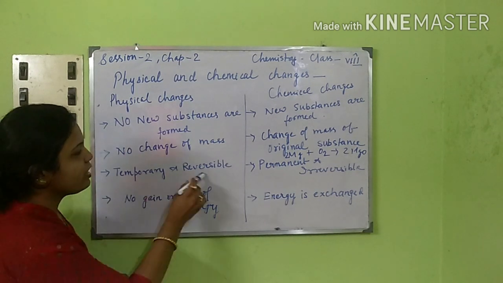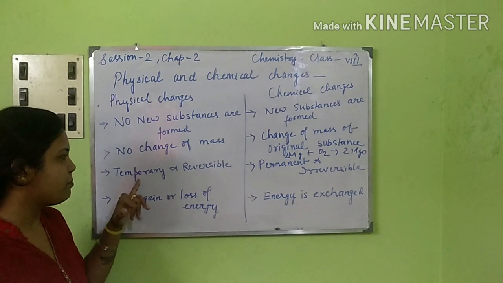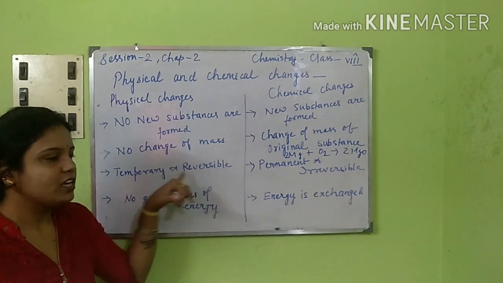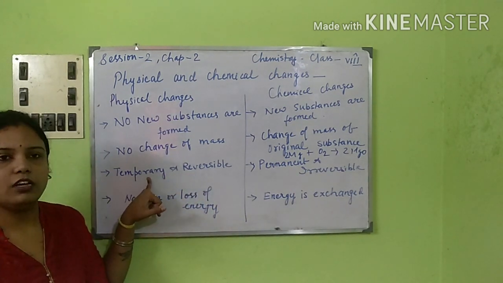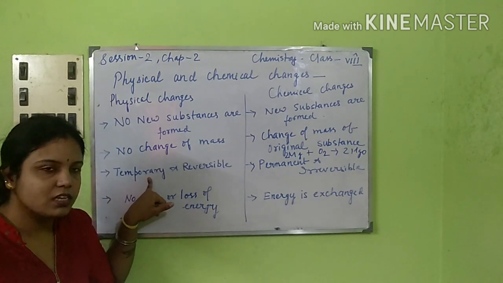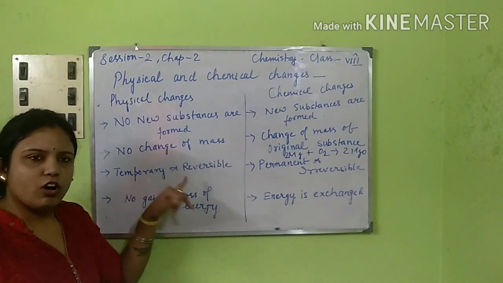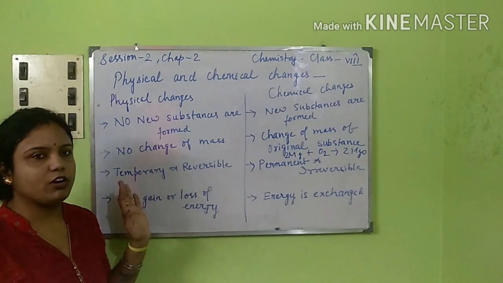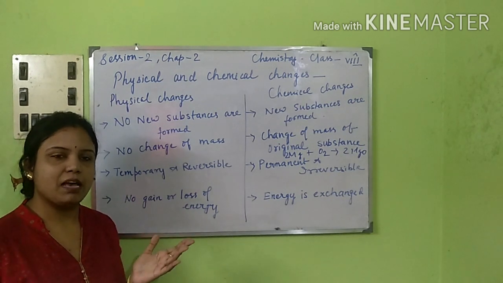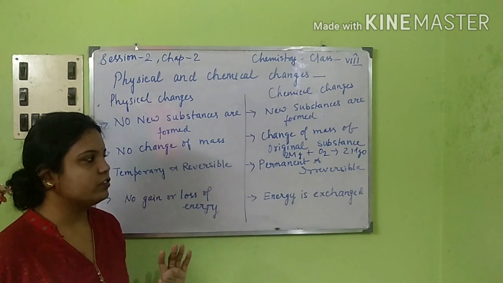Next, coming to temporary and reversible change. As we have already done, what is a temporary change and what is a reversible change. This is temporary because, as you have understood by the definition, it comes back to its original state, whichever substance is formed. And here reversible, obviously temporary and reversible both are almost carrying the same examples, which you can tally from here.